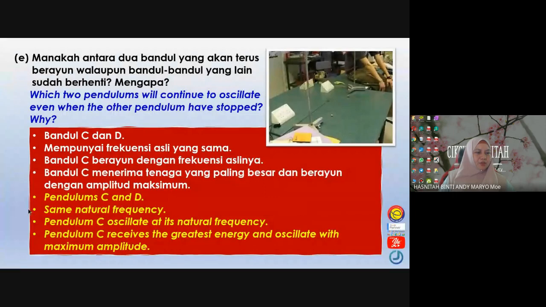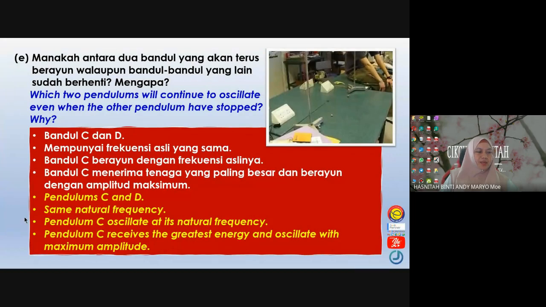A system is made to oscillate at the frequency equivalent to its natural frequency by an external periodic force. So the answer for A: equivalent and external.